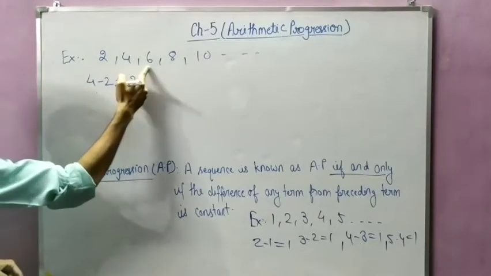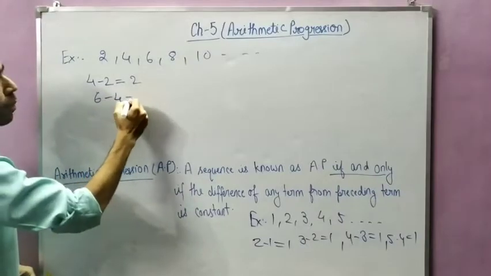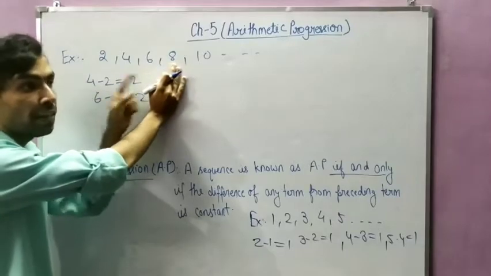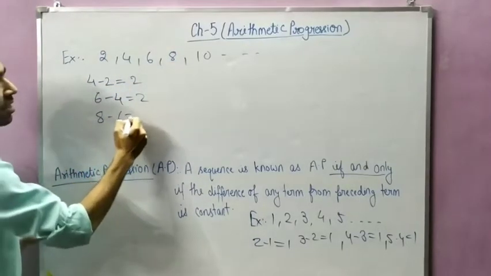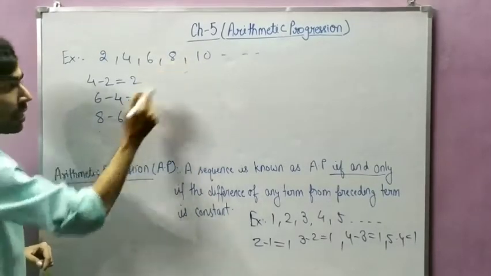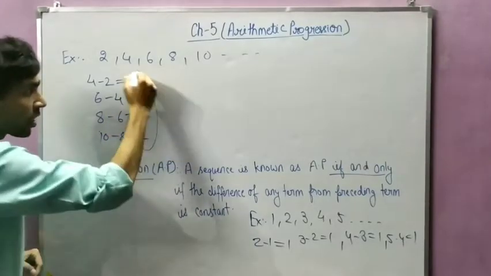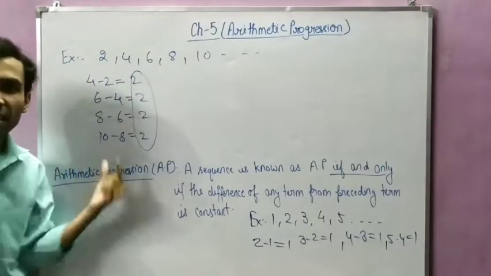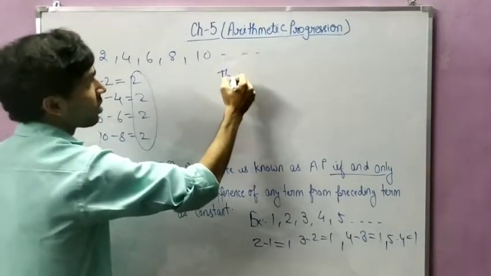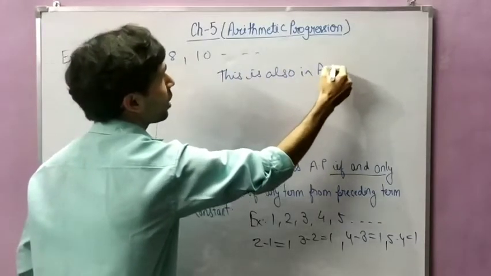Similarly, I have taken 6. The preceding of 6 is 4 and the difference of 6 and 4 is 2. Similarly, I have taken 8. The preceding of 8 is 6, so 8 minus 6 is equal to 2. Similarly, 10 and the preceding of 10 is 8, so 10 minus 8 is equal to 2. See, whatever difference you are getting in the example is constant throughout the AP. So that's why this is also in AP, arithmetic progression.